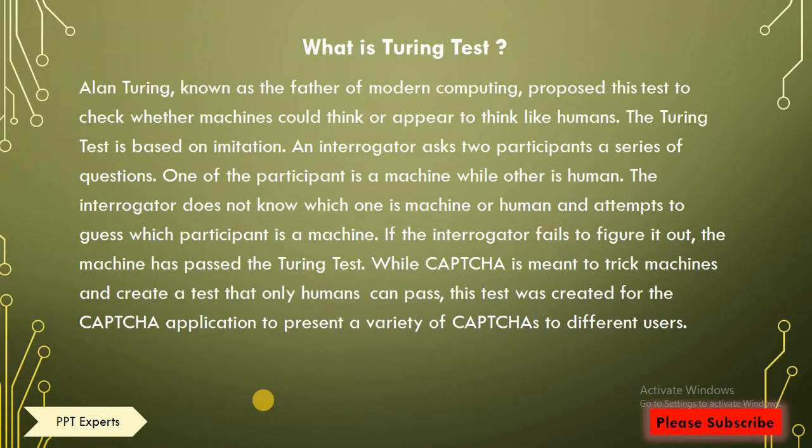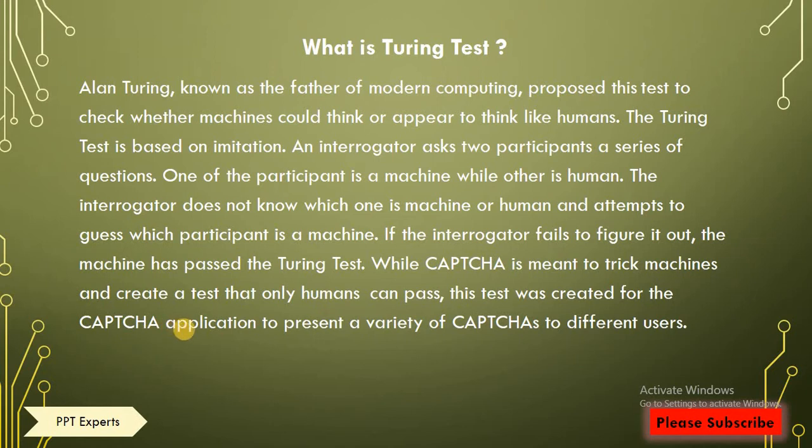Next is, what is Turing test? So Alan Turing, known as the father of modern computing, proposed this test to check whether machines could think or appear to think like humans. The Turing test is based on imitation. An interrogator asks two participants a series of questions. One of the participants is a machine while the other is human. The interrogator does not know which one is machine or human and attempts to guess which participant is a machine.